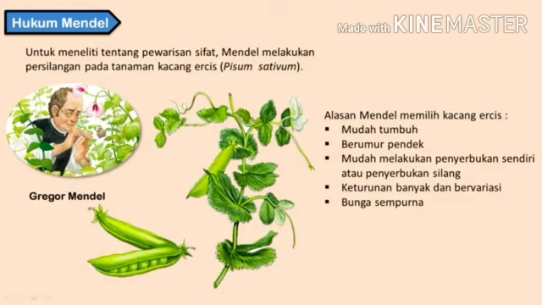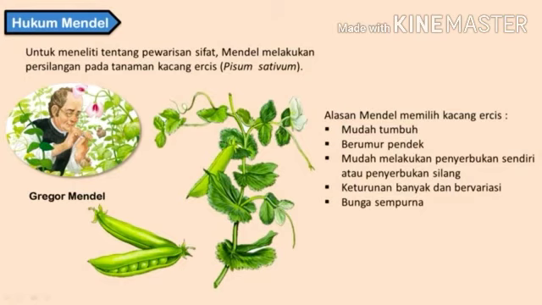How does heredity actually occur? This law was discovered by Gregor Mendel, a biology scientist from Austria. Gregor Mendel researched heredity. In this research, Mendel did crosses on the garden pea plant, Pisum sativum. Why did Mendel choose peas? Peas have several advantages over other plants.